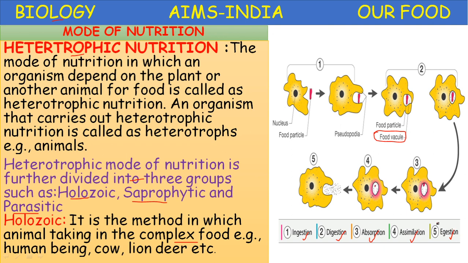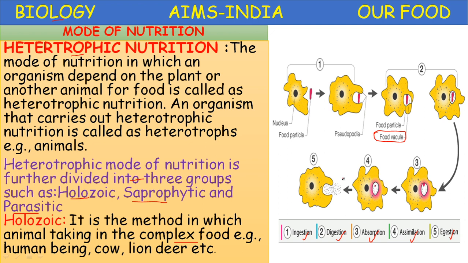So in the second step, digestion, the food particle is inside the food vacuole and the process of digestion begins, and digestion will complete. Then in the third step, absorption, the digested food material is absorbed into the cytoplasm of the cell. Then the fourth step is assimilation, utilizing that food material for the production of energy. And the last step is egestion, eliminating the undigested food material through the body wall by a process of diffusion.